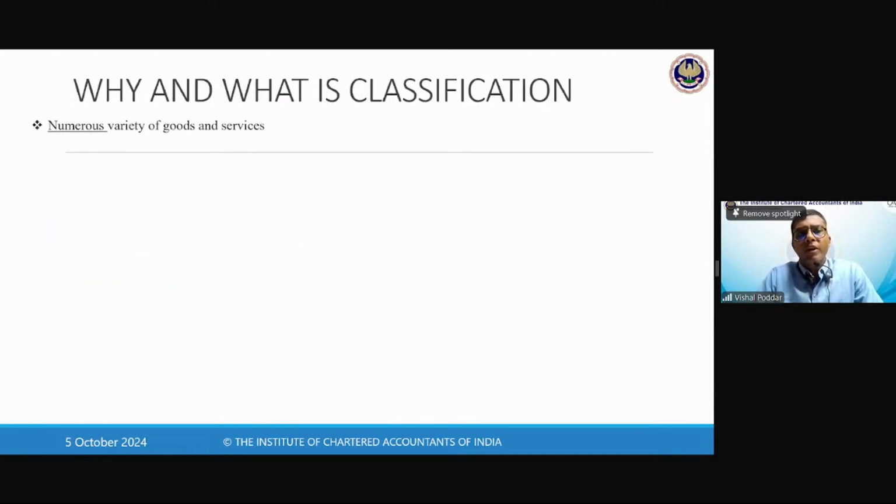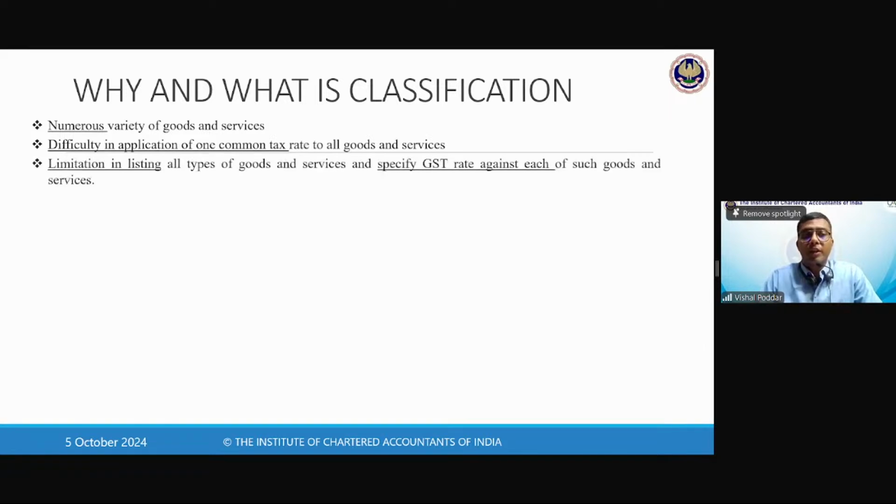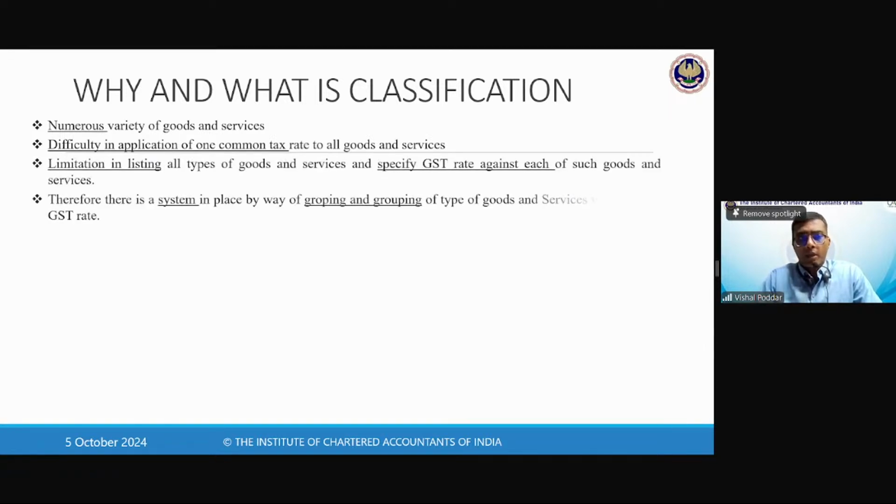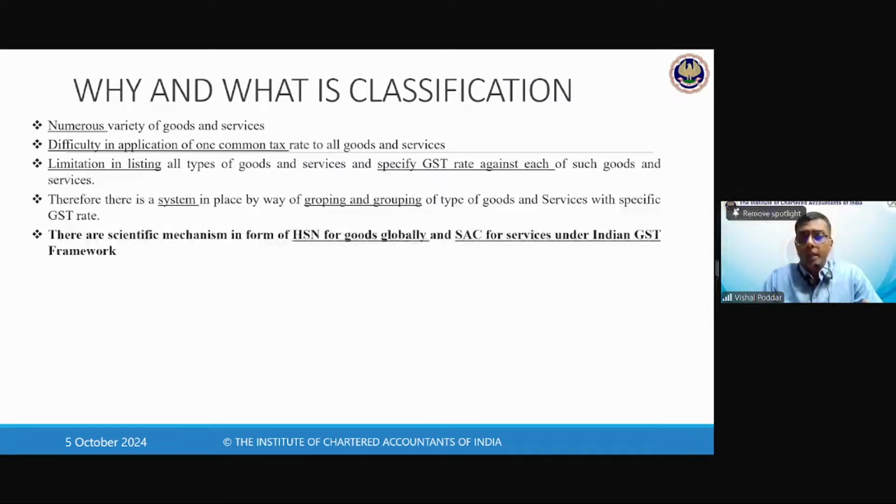Now, why do you need to do classification? First, because there are a variety of goods and services. Most important, there is no single rate. Had there been a single rate, a single exemption, etc., there would be no need for classification. But at least as on date, we have multiple rates. Different things have different exemptions. That is why classification becomes important. Next, we need to group or categorize the products into various rates. That is why we have classification, and this mechanism is called HSN.